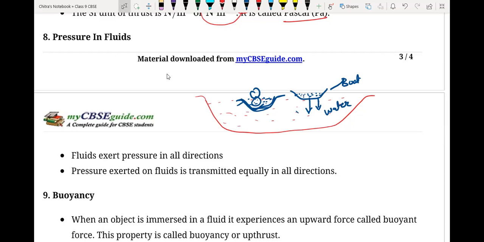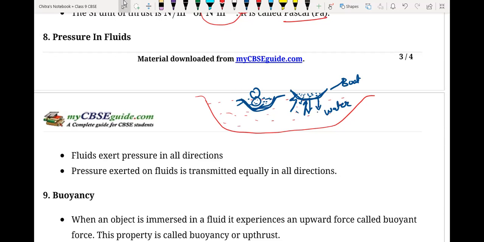The same amount of force is also applied by water on the boat in the opposite direction, because water molecules have a tendency to fill the unfilled area. So the boat displaces the water by applying force on its surface, and at the same time water applies force on the boat. That opposing force is nothing but the buoyant force, also called the upthrust force. Which force?